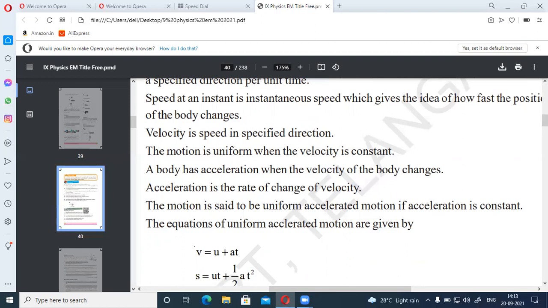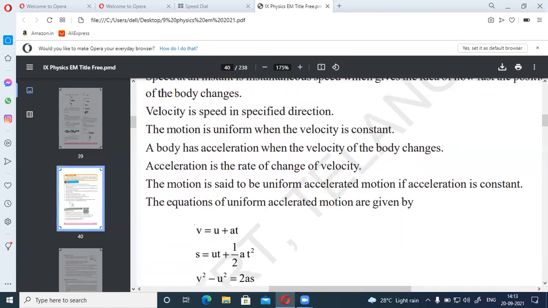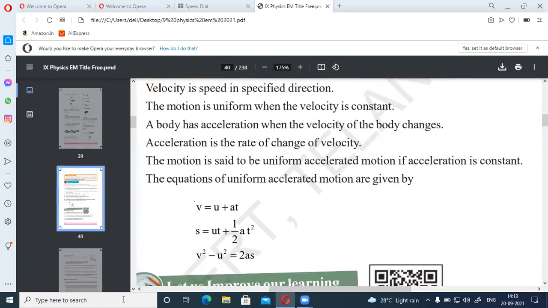That's it. So a body has acceleration when the velocity of the body changes. So we know acceleration means rate of change of velocity. This is also a vector quantity. Here it will also give both magnitude and direction. And the motion is said to be uniformly accelerated motion if acceleration is constant. We know uniform acceleration.